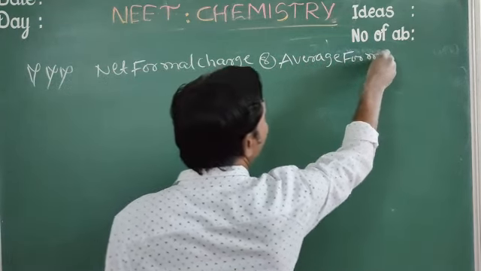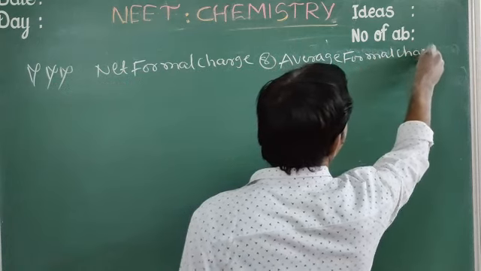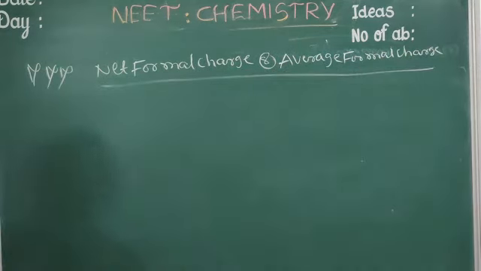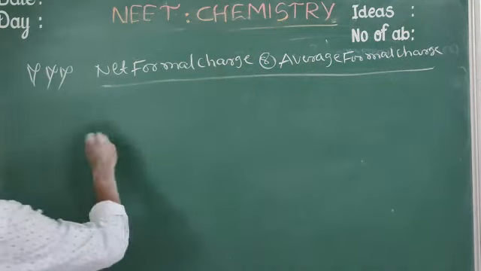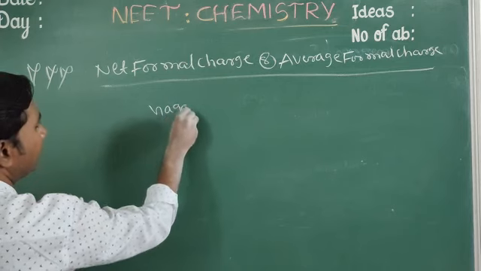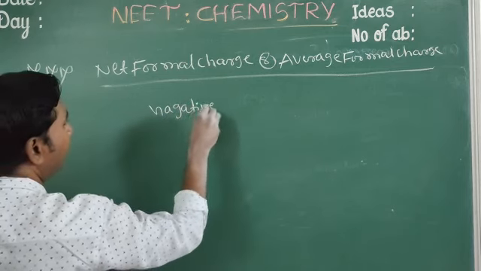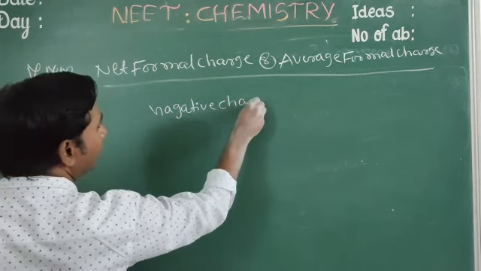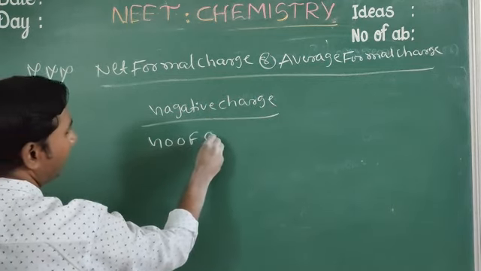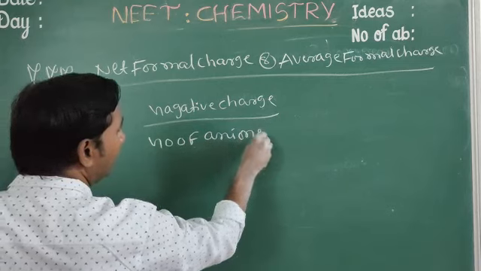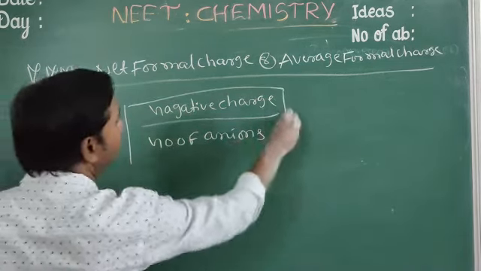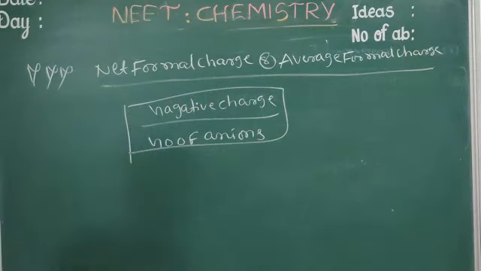Formula: the magnitude of negative charge divided by the number of anions.